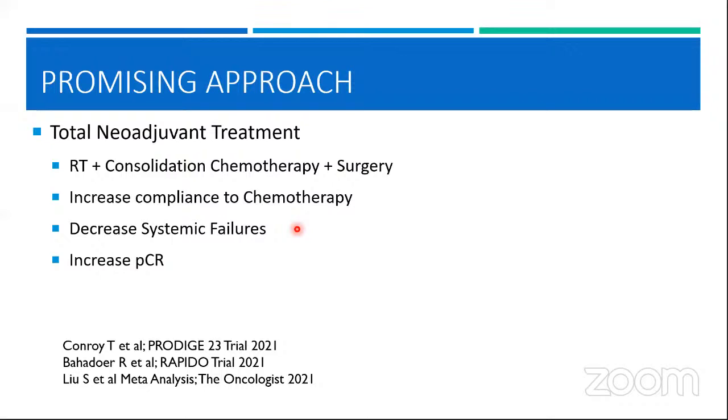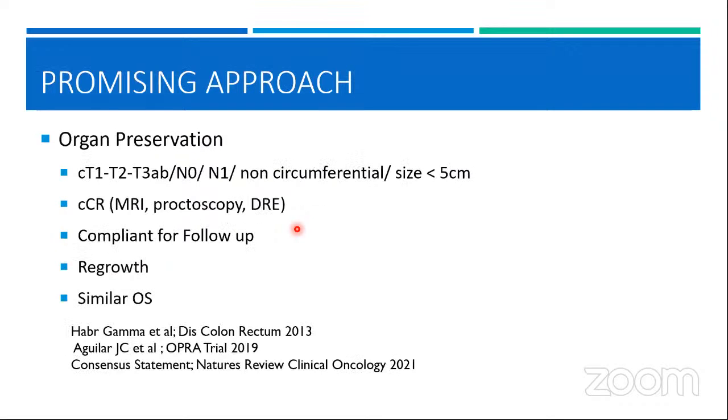However, currently, there is no consensus on whether we should give radiation first, we should give consolidation chemotherapy later, or we should give chemotherapy first and radiation later, or we should use a long course RT or we should use a short course RT. So these all are still under review, but definitely this appears a promising approach.